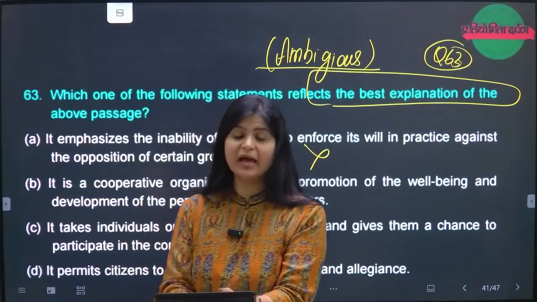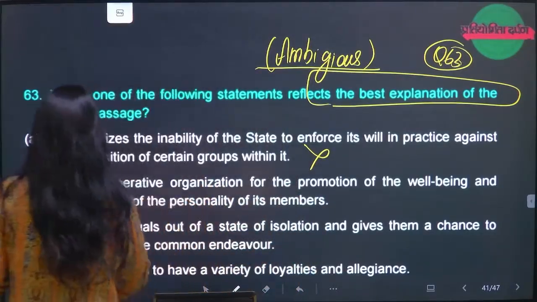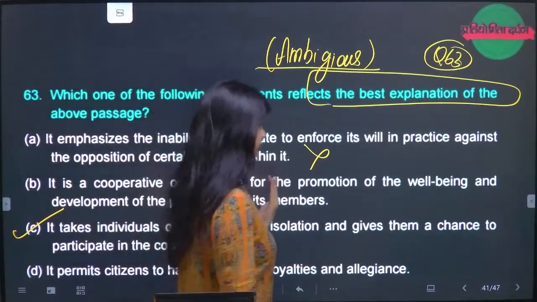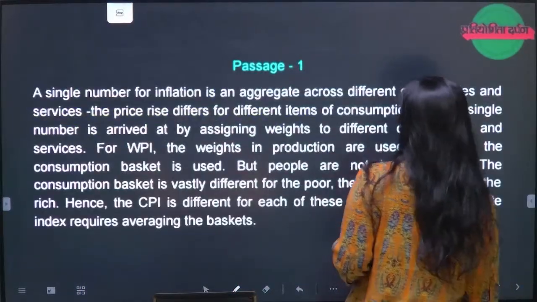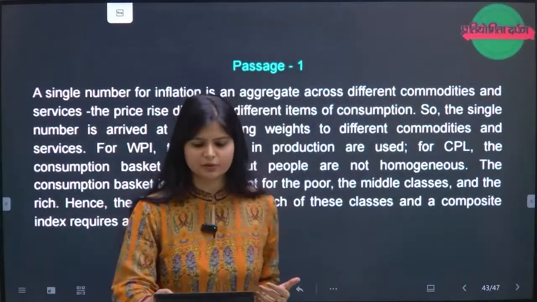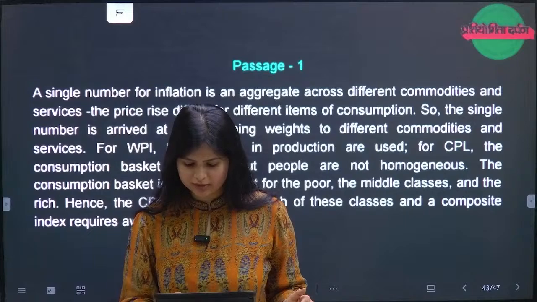But then I still have to wait for the UPSC official key, because there are two ways of looking at it. So according to me, it should be C. But nevertheless, we should move on to the next topic, which is your question number.